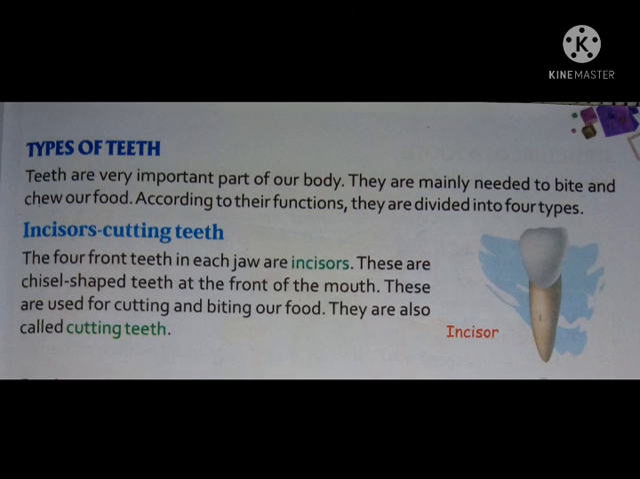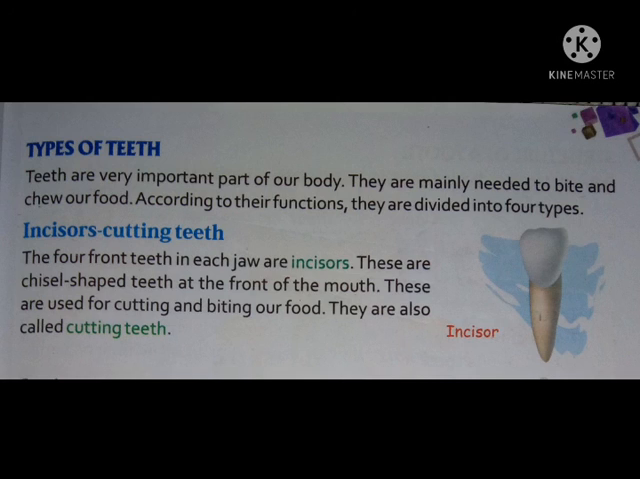Types of teeth. See, what are the types of teeth? Teeth are a very important part of our body. They are mainly needed to bite and chew our food. So for chewing our food, we have to use our teeth. According to their functions, they are divided into 4 types.